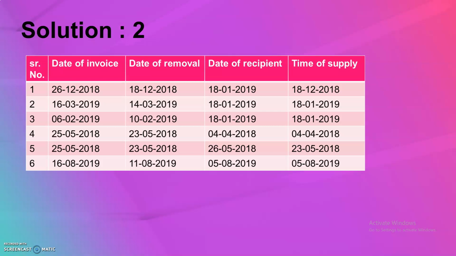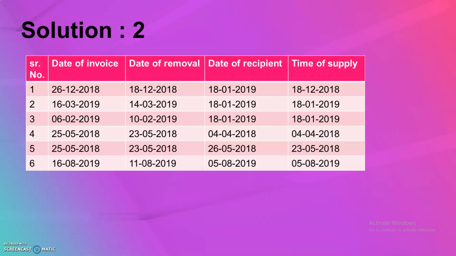Then the second one. Second serial number is year 2019, 2019, 2019. Year is same. Then we go further with the months: 3/2019, 3/2019 and 1/2019. Of course January comes before March. So the answer will be 18/1/2019, and 18/1/2019 will be our time of supply. So this is the solution, students. Third, fourth, fifth and the last one are very easy.